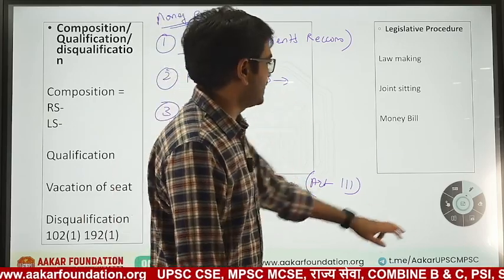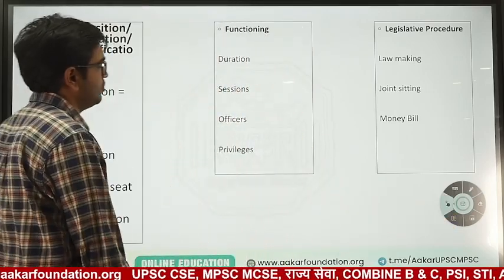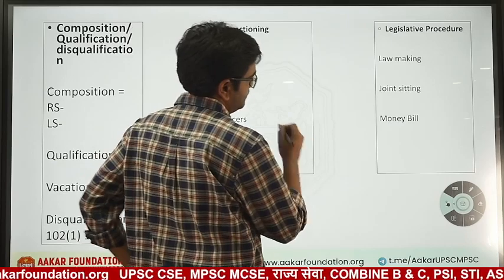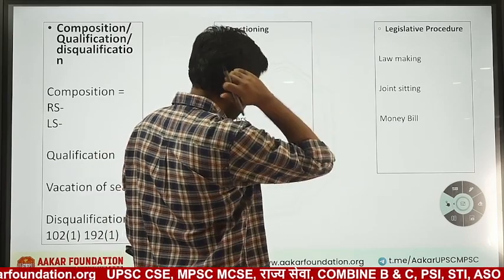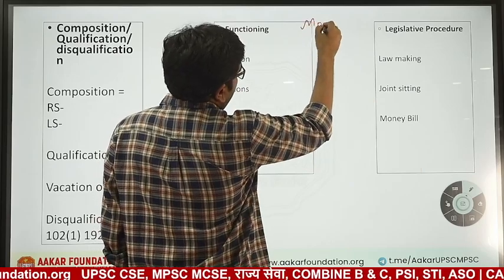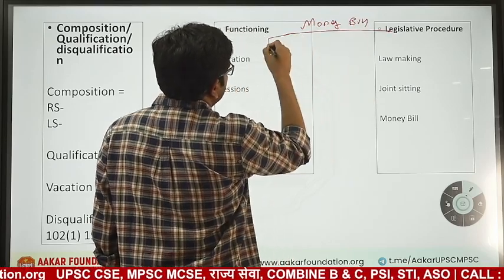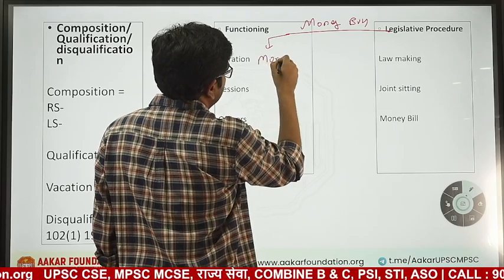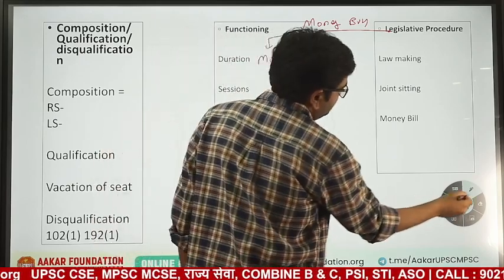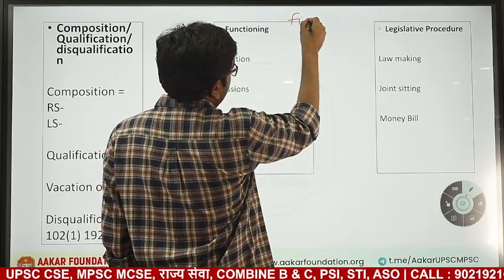Now there are some types of money bills. If you have seen the PYQ session, I have already told you about some types of money bills. A broader term for money bills is financial bills.